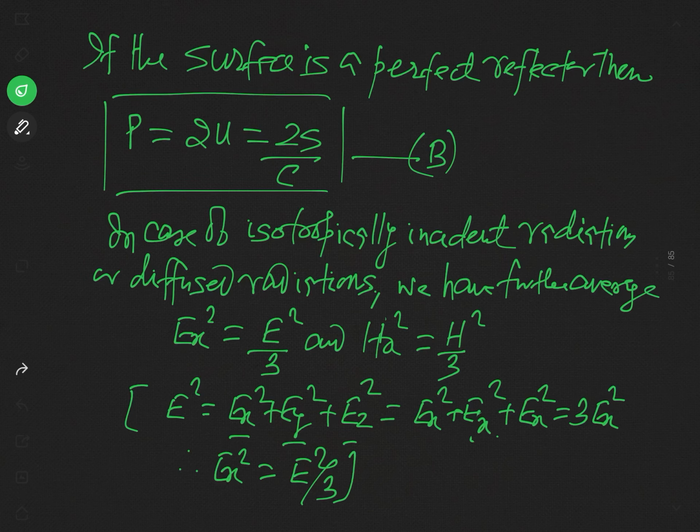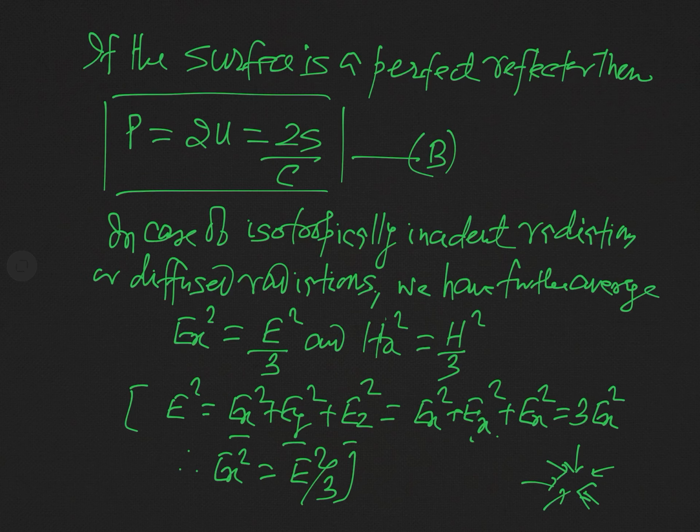Now we will find the expression for the radiation pressure. Let us see the difference. In the first part of the calculation, we considered that radiation is falling only from the x direction, with the wave traveling only in the x direction. But in this case, we are taking that the radiation is falling from all possible directions.